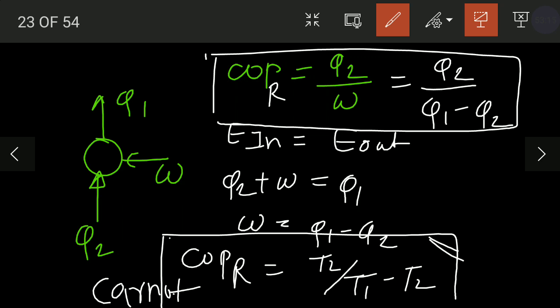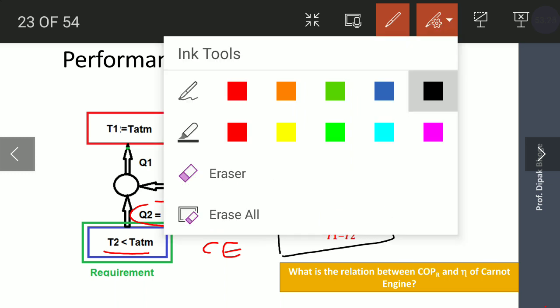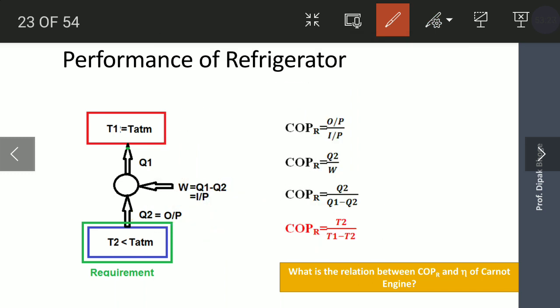As all the processes are reversible, this refrigerator gives you the maximum COP. So the Carnot COP is the maximum COP for the refrigerator.